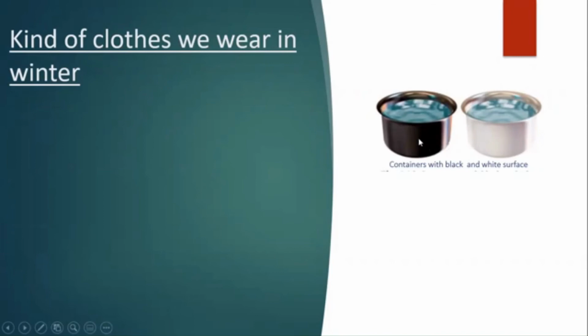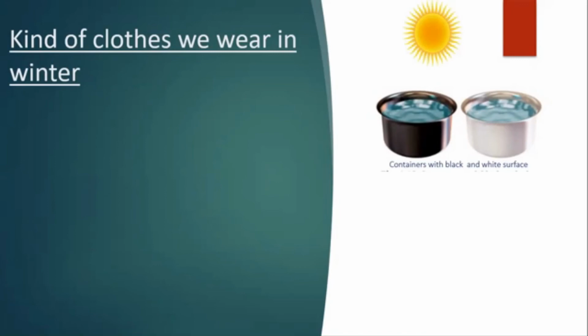Paint the outer surface of one black and the other white. Pour equal amounts of water in each and leave them in the sunlight for about 1 hour.